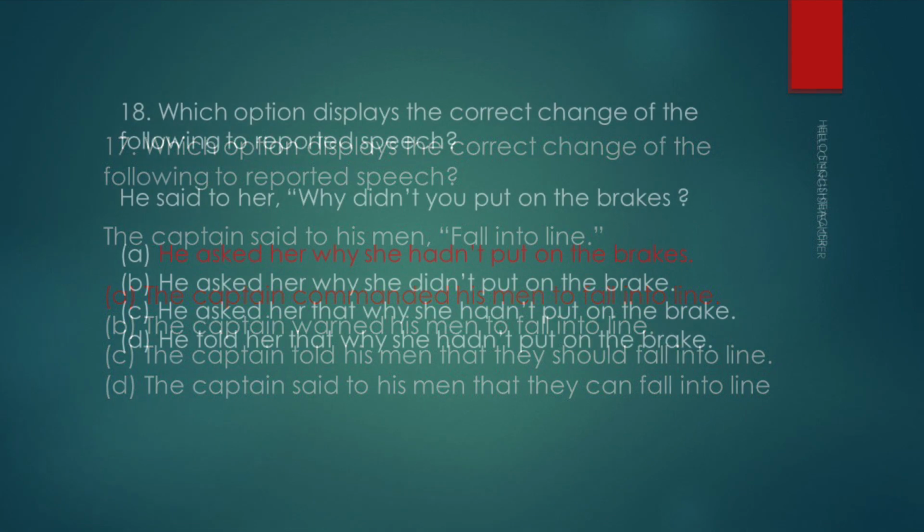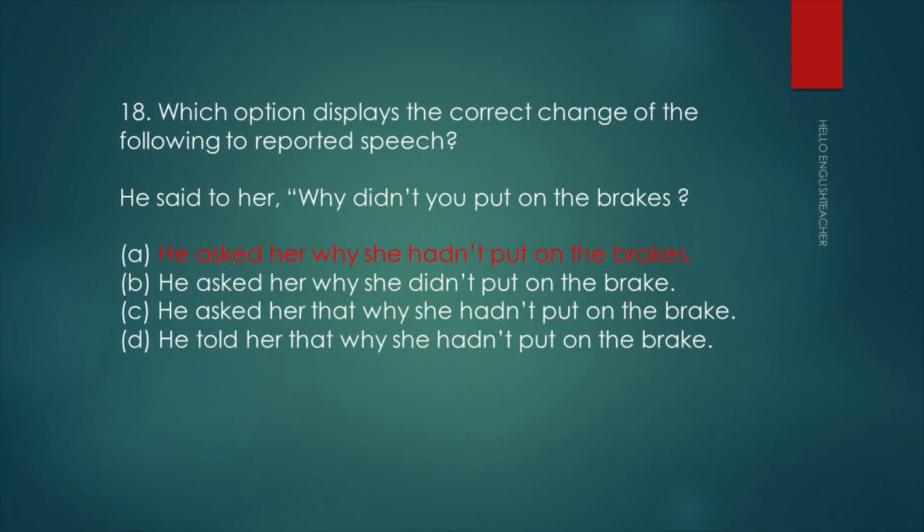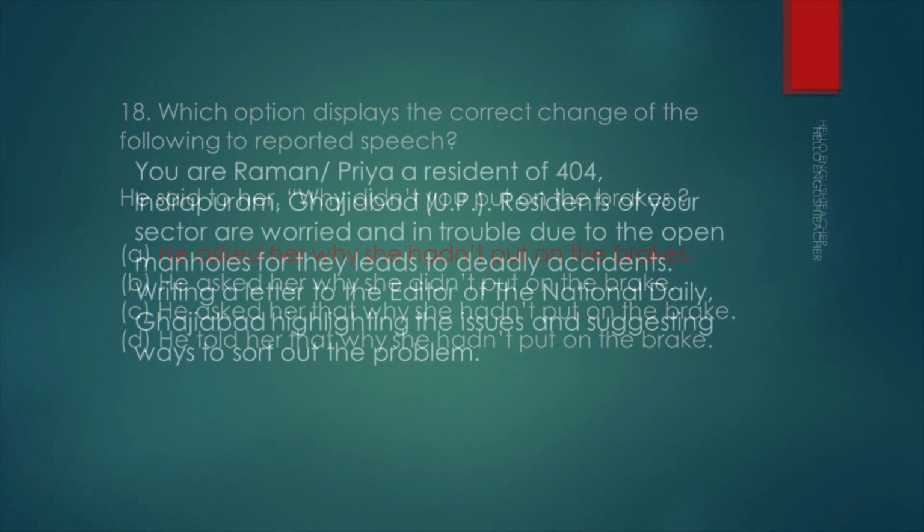So let's look at the next question. Which option displays the correct change? Again, he said to her, why didn't you put on the brakes? So it's like a question. The options are: he asked her why she hadn't put on the brakes, he asked her why she didn't put on the brakes, he asked her that why she hadn't put on the brake, and he told her why she hadn't put on the brake. So the statement is already in the past tense. So when you change it to reported speech, you must put it into the past perfect tense. So that's why we are using hadn't. So here the correct answer is: he asked her why she hadn't put on the brakes.